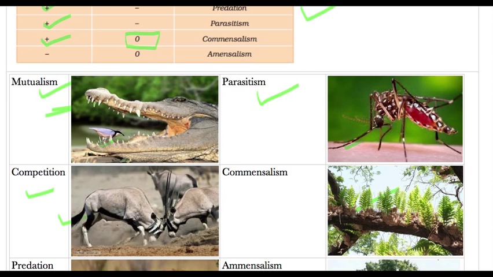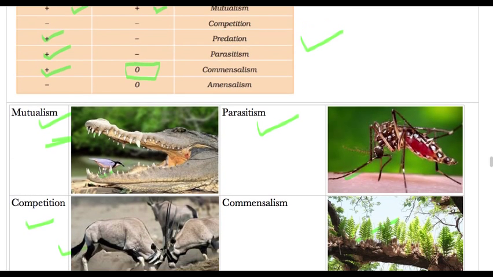So this is an example of commensalism. And how to not get confused between commensalism and amensalism is, see here you have A. So A is generally used for opposite, amensalism. Okay, so you can remember by this that it will have a negative sign, while here you have C and you will have a positive sign.